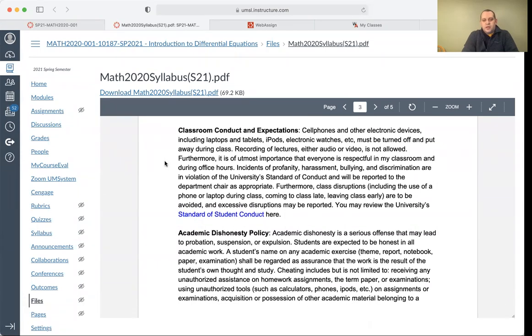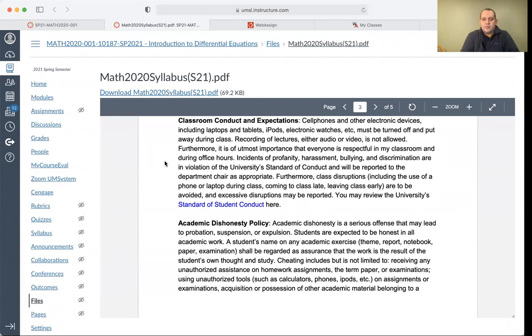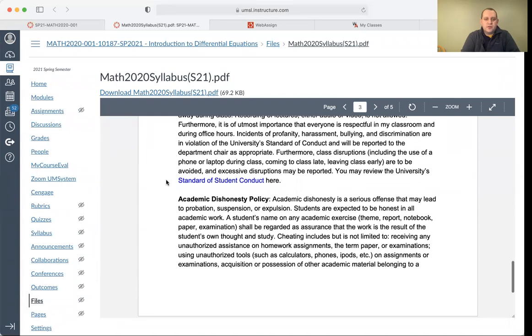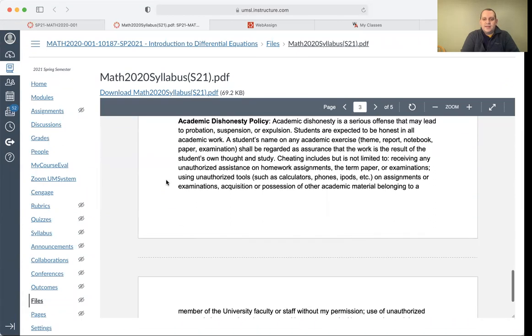And then as far as classroom expectations, just behave as if this was an actual physical classroom. Just be nice to each other, don't interrupt, etc. So read that over. That's pretty straightforward. As far as academic dishonesty goes, we all know what that is, but that really just means honesty for exams. Since I'm going to allow you to do homework and problem solving, basically open book. So we'll talk about exams as we go along, but that's what that'll most apply to.